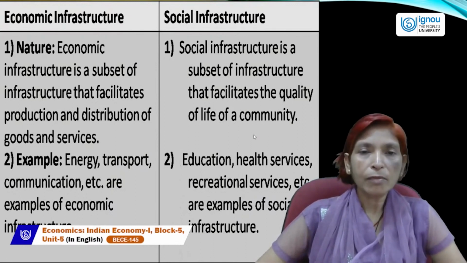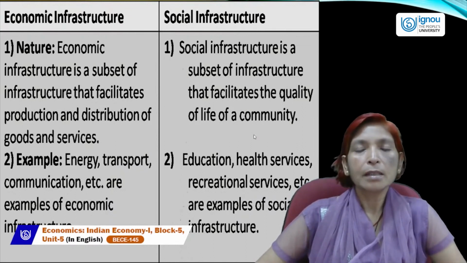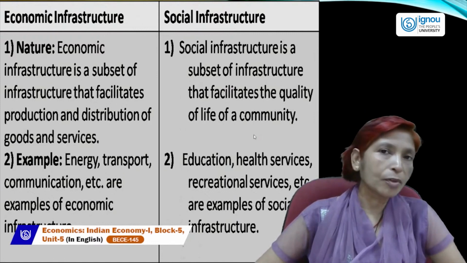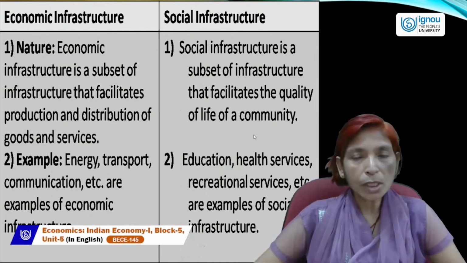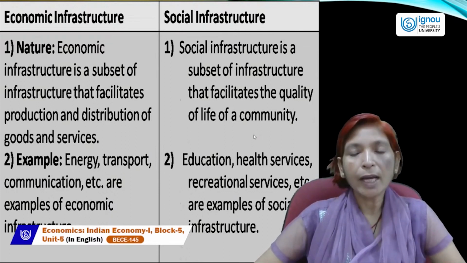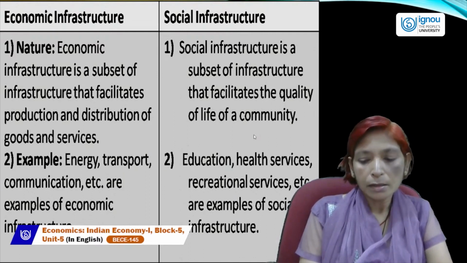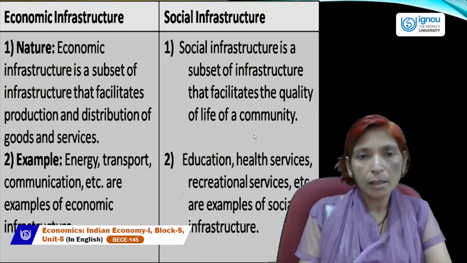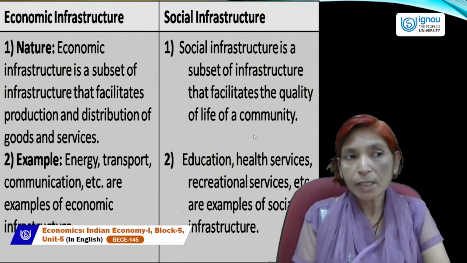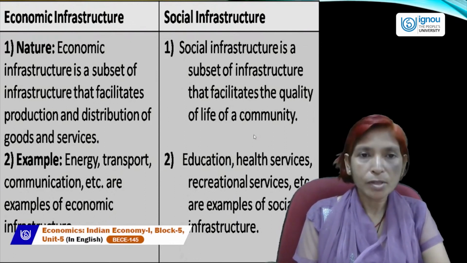Economic infrastructure mainly facilitates the production and distribution of goods and services, and social infrastructure generally facilitates the quality of life of a community. So these are the basic points of the difference of economic and social infrastructure.